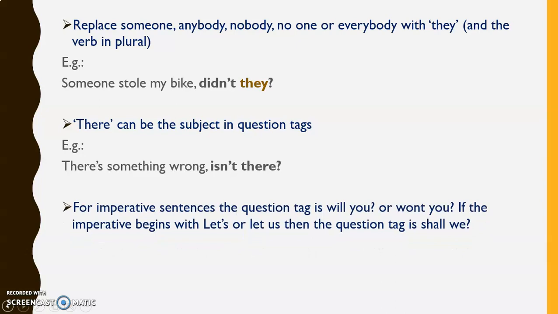For imperative sentences, the question tag is will you or won't you, and if the imperative begins with let us, then the question tag is shall we. See the examples. Let's go, shall we? Let's play, shall we? For all that also it is shall we.